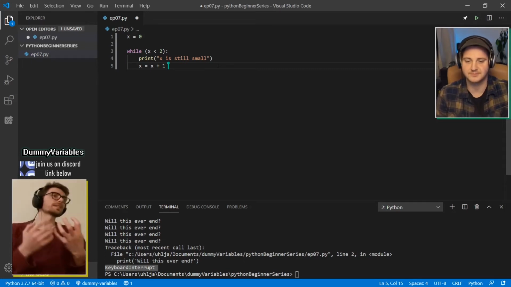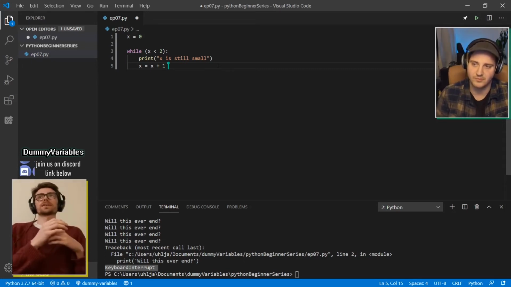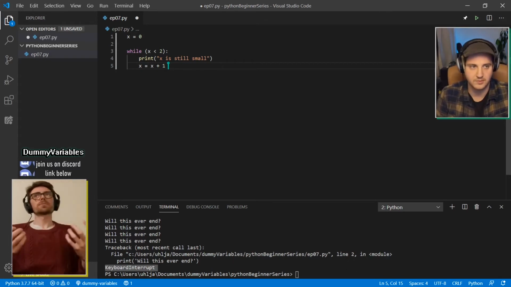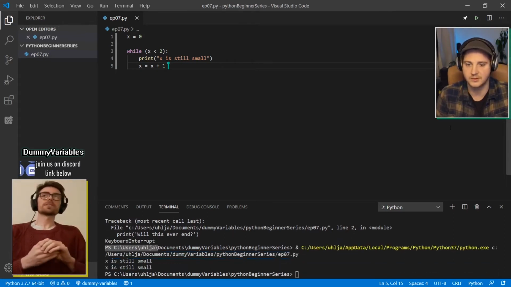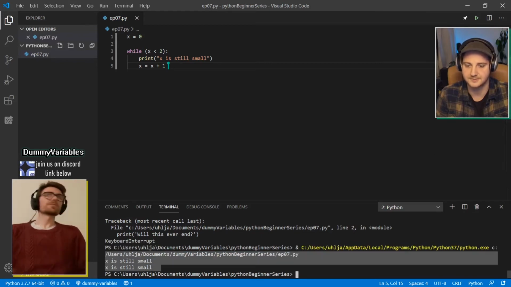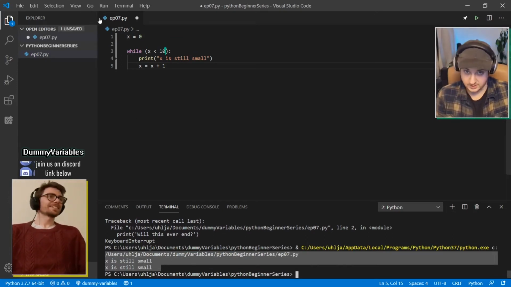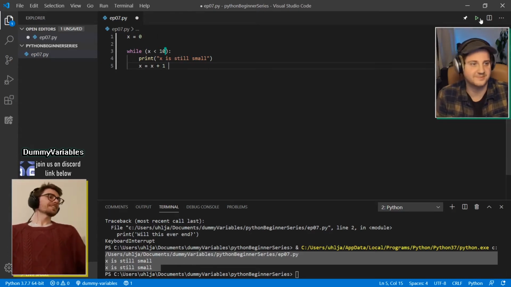We'll go back to the condition. 2 is not smaller than 2. That's false, and so we'll jump out. Perfect, well done. So if we change it back to 10, what do you think the answer might be now? Well, in that case, it's just 10. Yeah, well done. So that's the answer.